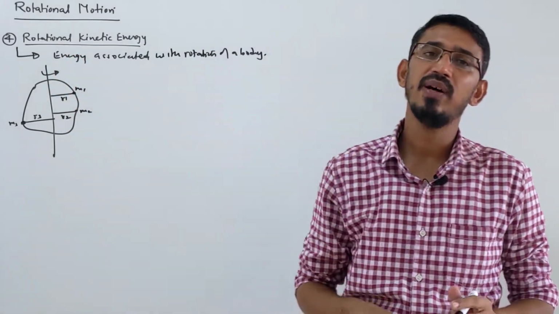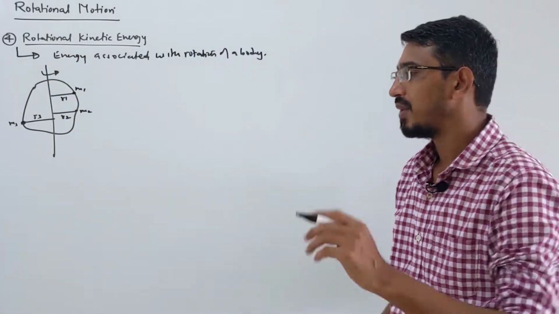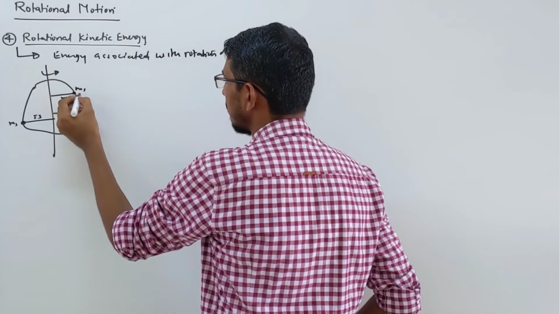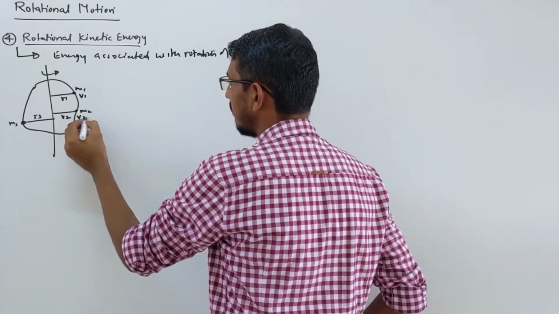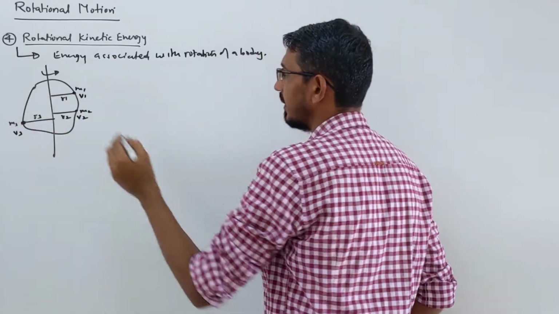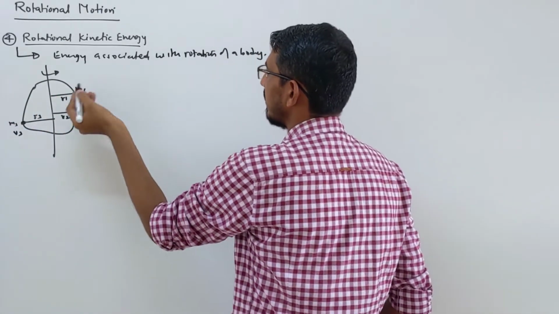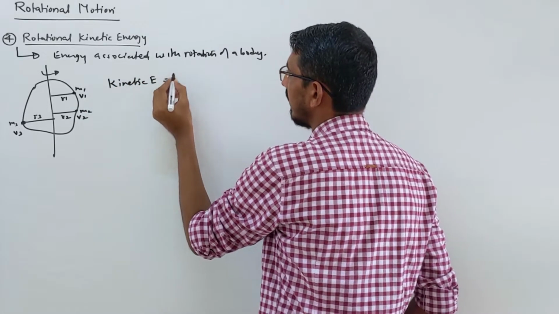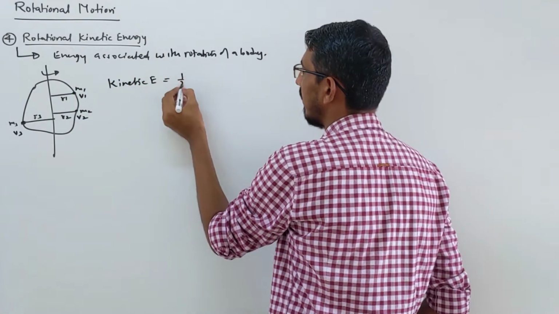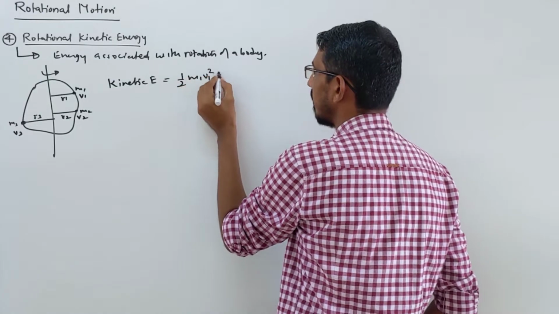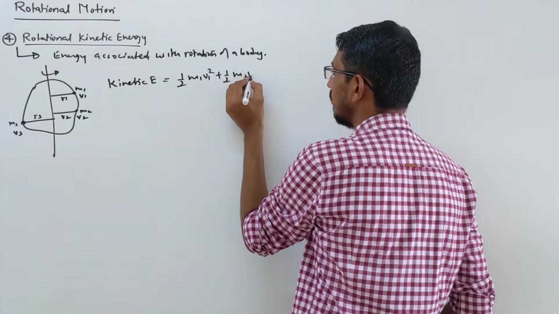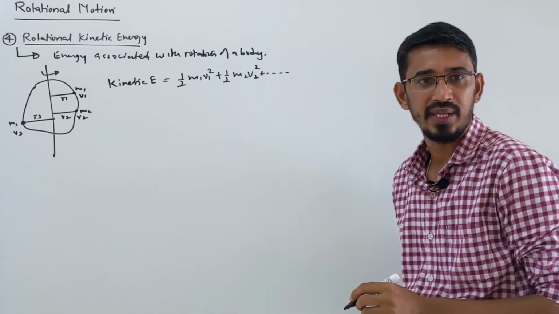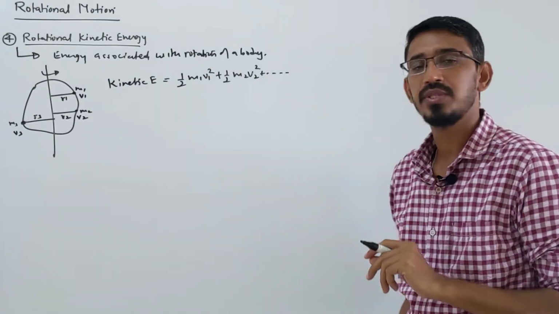So they will have rotational kinetic energy. How do we write that? Suppose this one has linear velocity v1, that has v2, that has v3, and it goes on. So what is the total kinetic energy? Let's write it. The kinetic energy of these particles is half m1 v1 square plus half m2 v2 square. This is the linear or translatory kinetic energy I am writing, where every particle is moving with some velocity v.